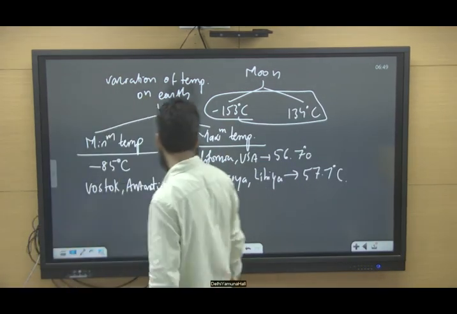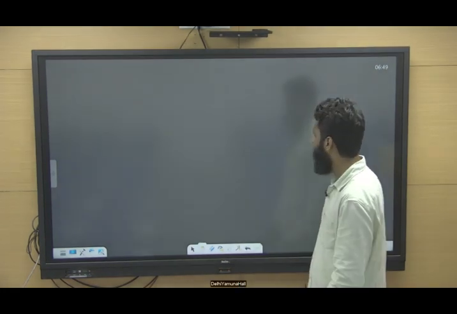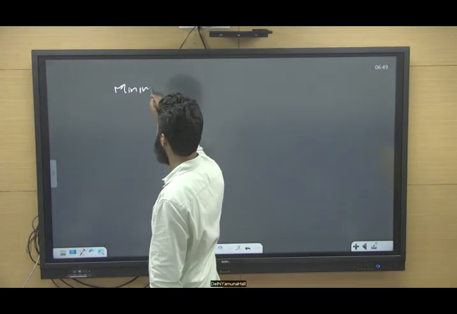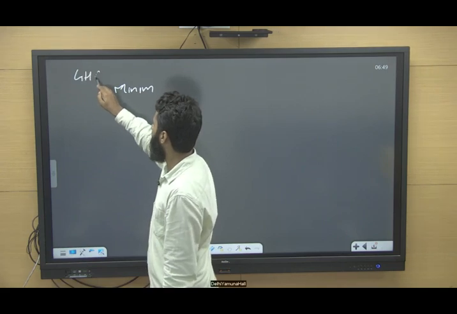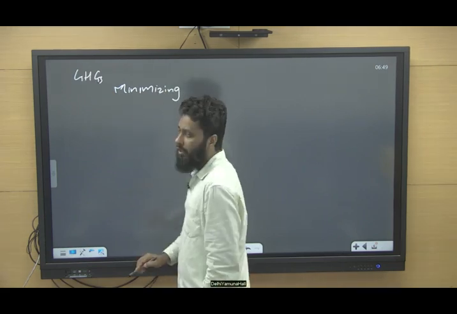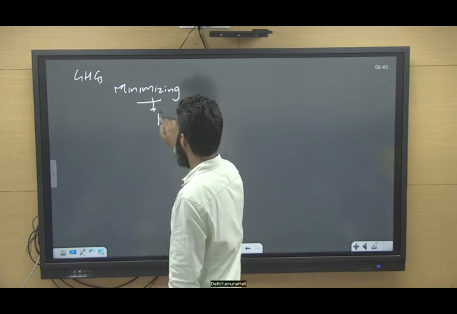But greenhouse gases have also played their role in minimizing the diurnal temperature variation on Earth.